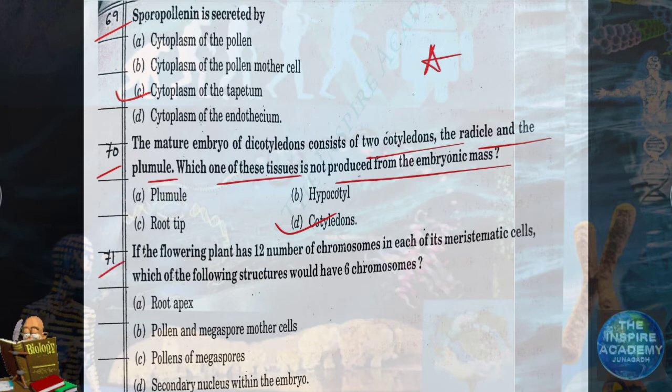Question number 71. If the flowering plant has 12 chromosomes in each of its meristematic cells, which of the following structures would have 6 chromosomes? The answer will be C. Pollens or megaspores.